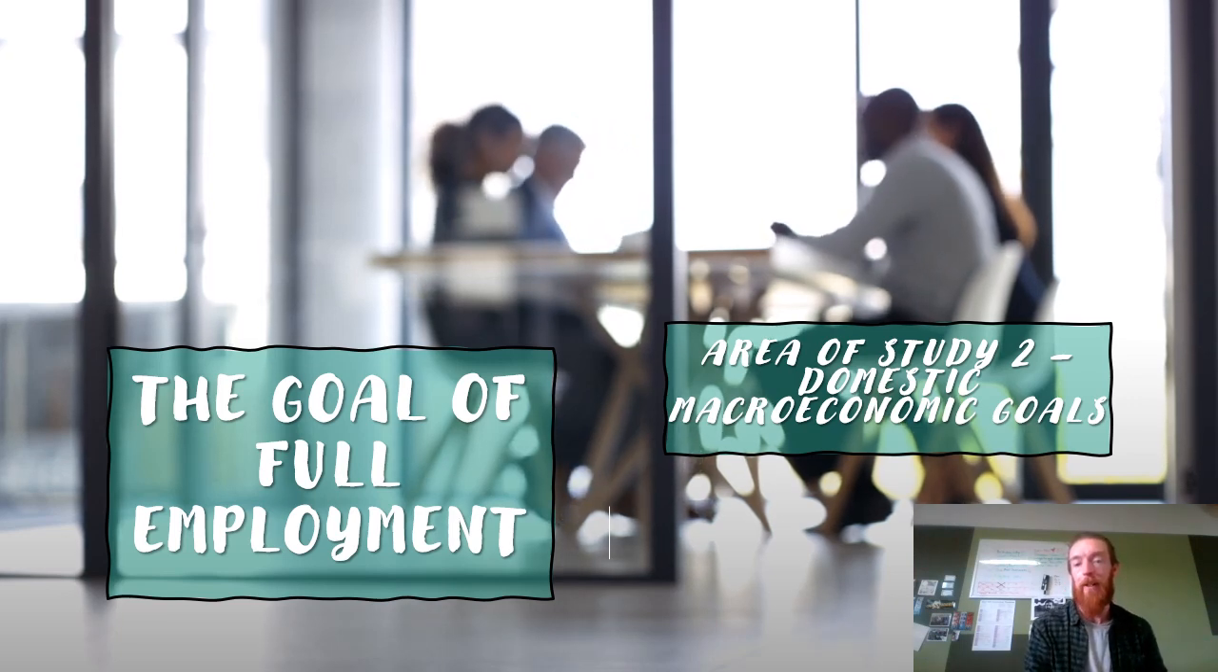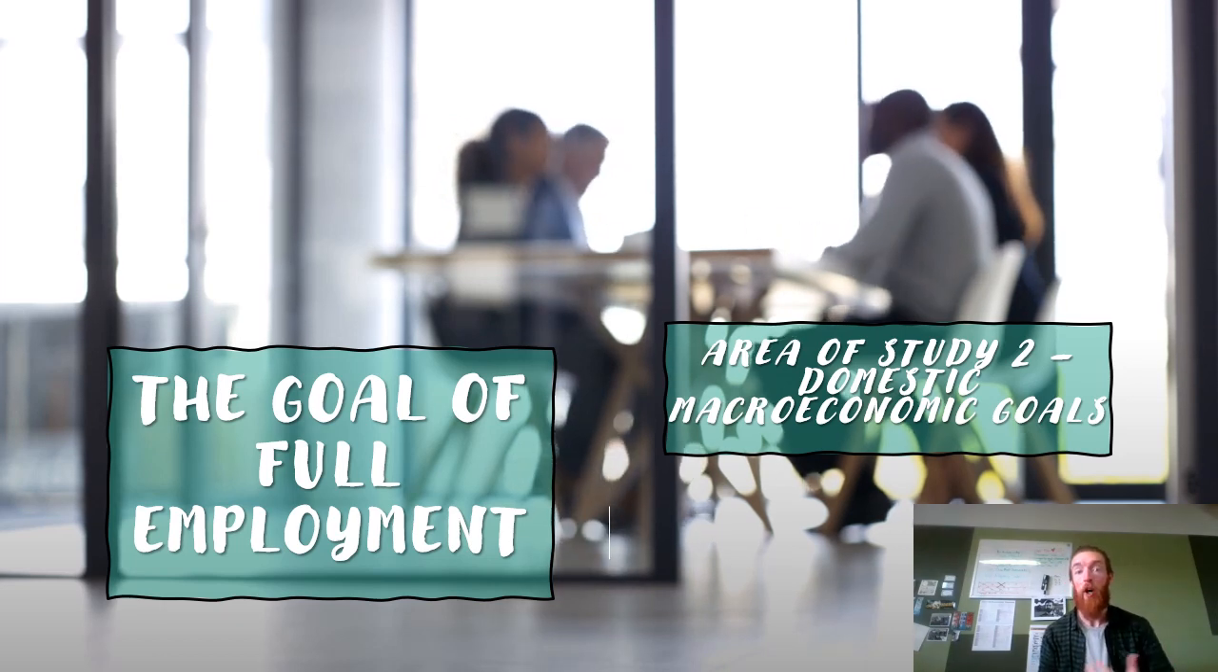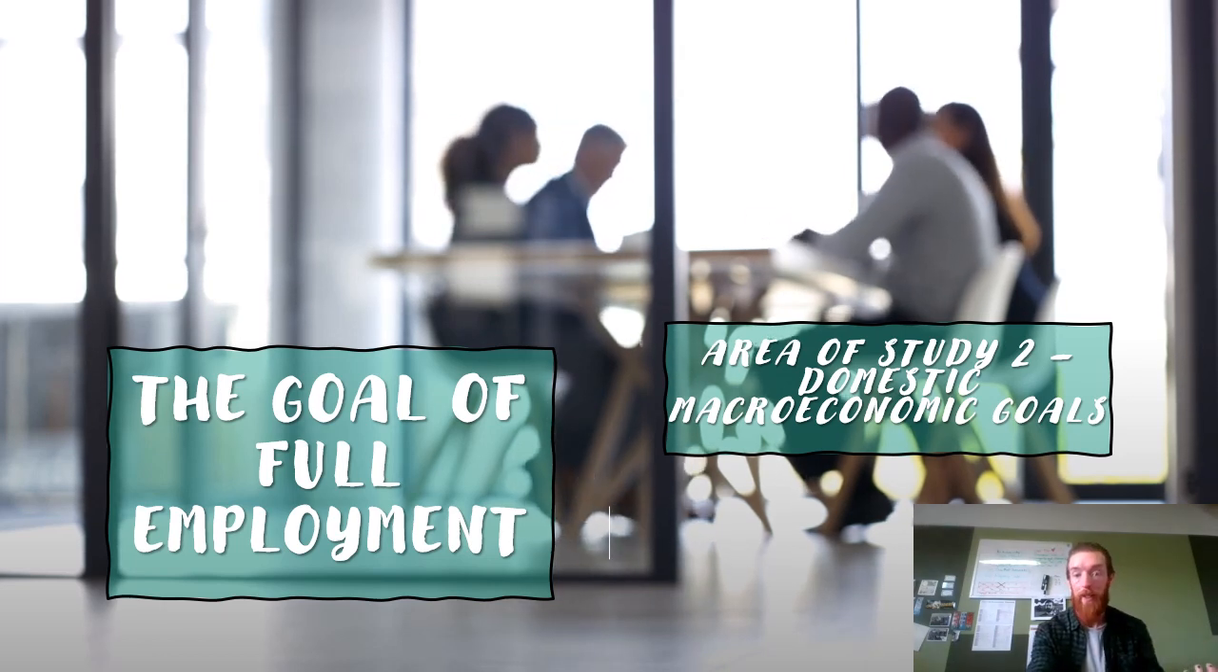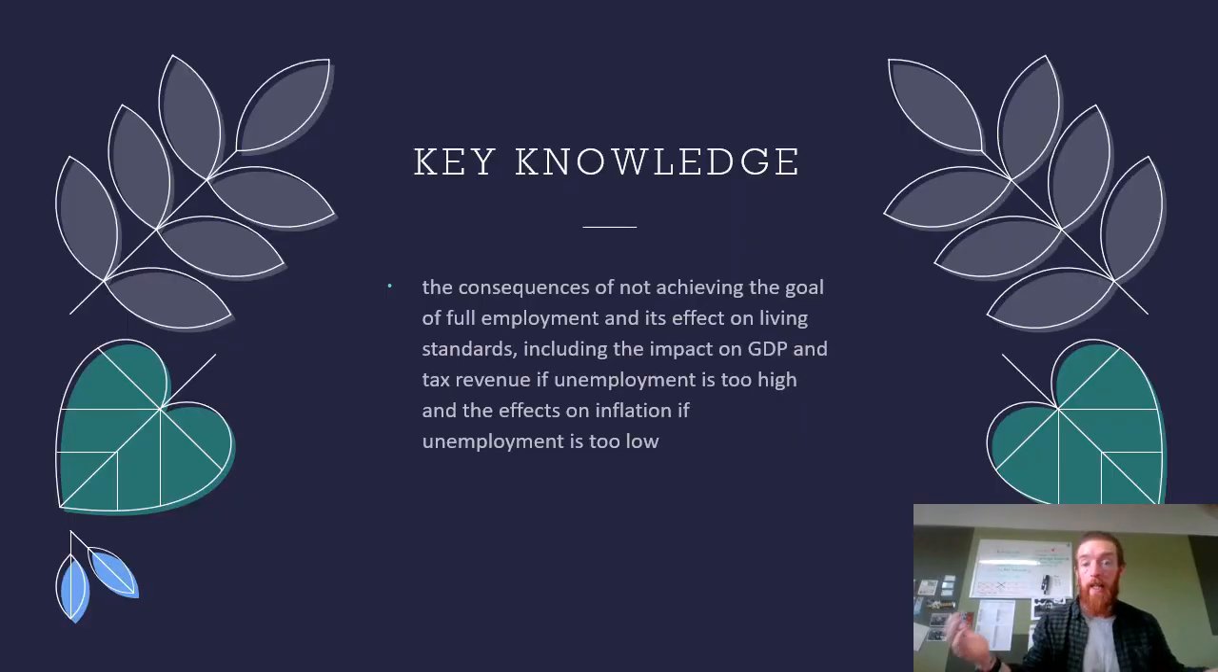Last lesson, we looked at how to calculate a variety of labor force market indicators. And then today we're going to be looking at the consequences of if we do not achieve the goal of full employment. So our key knowledge for this part of the area study is the consequences of not achieving the goal of full employment. So its effects on living standards, including the impact on GDP and tax revenue if unemployment's too high, because the government's got to pay more welfare outlays and they're getting less tax revenue in, and the effects on inflation if the unemployment rate is too low.